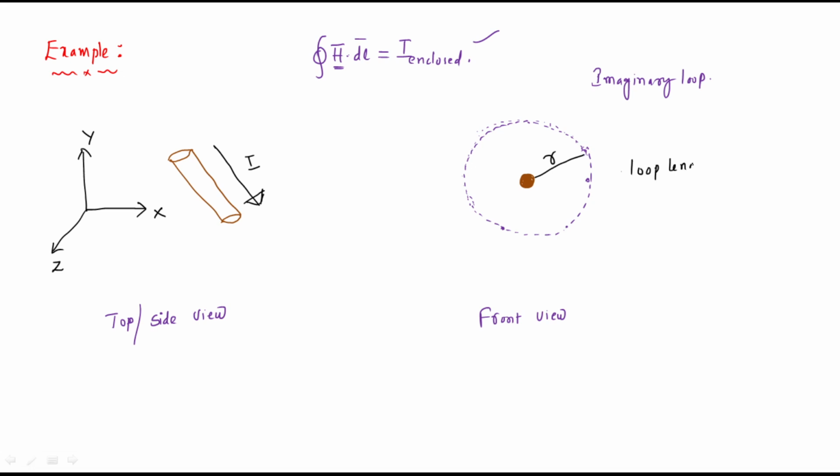The loop length should be equal to the circumference of the circle, which is equal to 2 pi r, right? So the length dl is nothing but 2 pi r. So obviously from this equation, what we get is, for a constant value of H